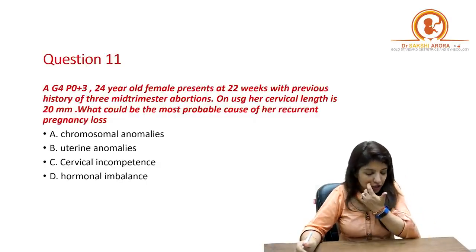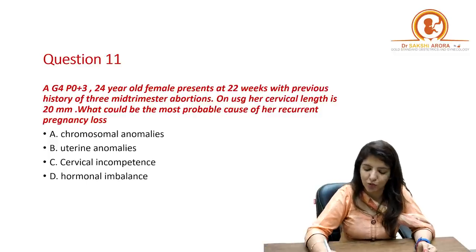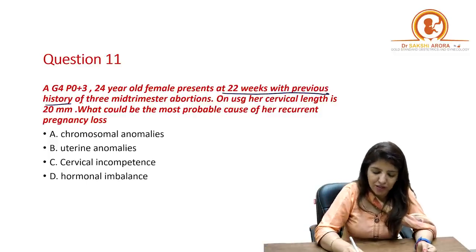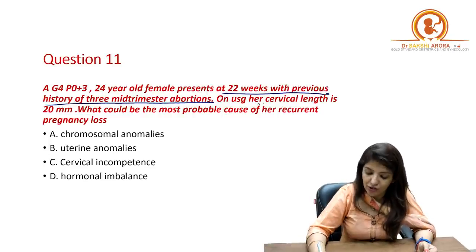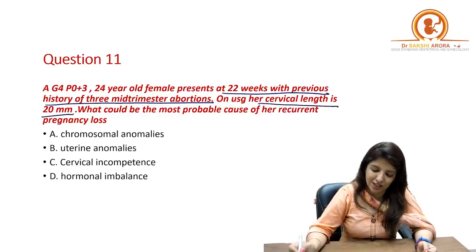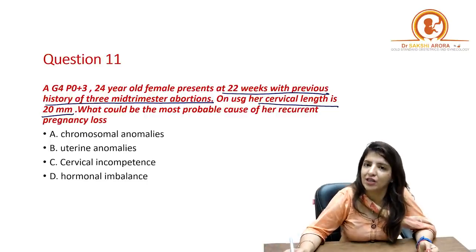Next question, a G4P0 plus 3 24-year-old female presents at 22 weeks with previous history of 3 mid-trimester abortions. On ultrasound, her cervical length is 20 mm. What could be the most probable cause of a recurrent pregnancy loss?